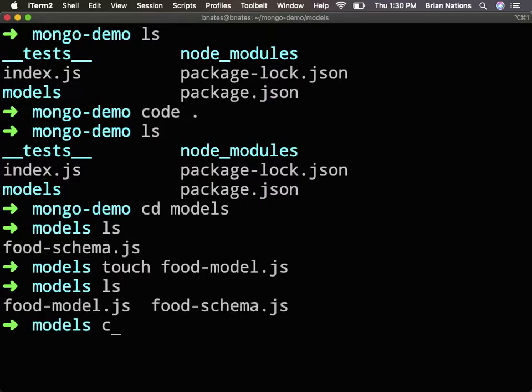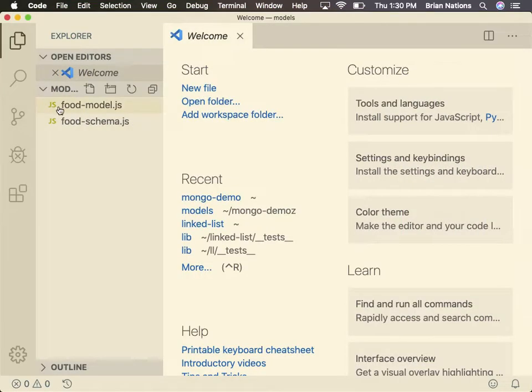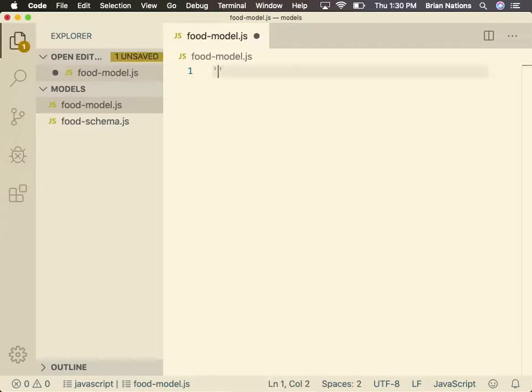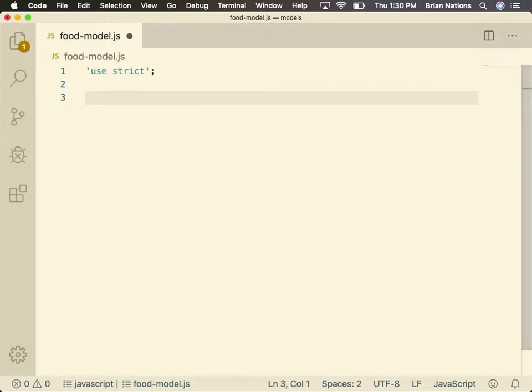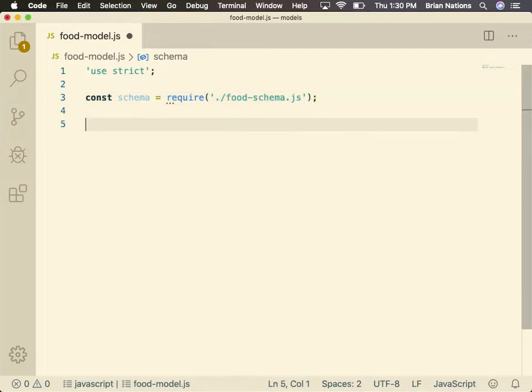Okay, so inside of this, we'll open it back up. We're going to go into our food model, and we're just going to say use strict, as always. And then we're going to go ahead and pull in our schema. So we're going to say const schema equals require. We know that we have a schema in food schema.js. So now we have the ability to pull this schema, which gives us a blueprint and an outline of the shape of our data in, so that we can actually interact with that in some way, shape, and form.